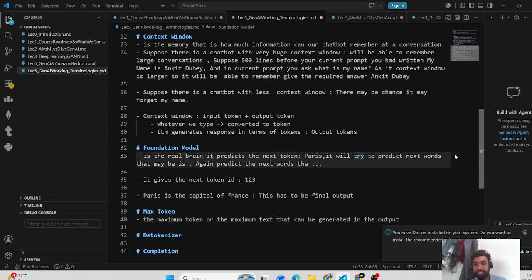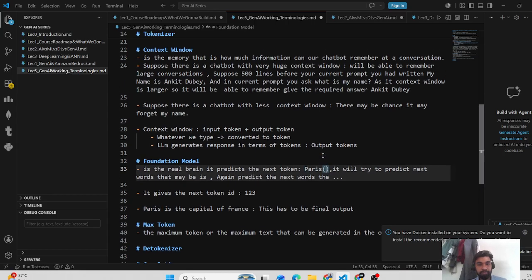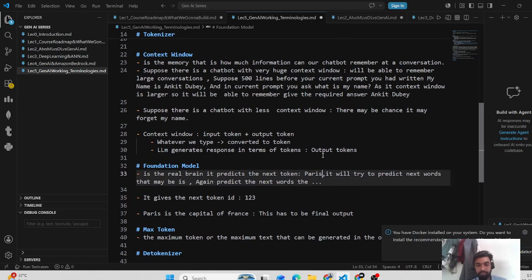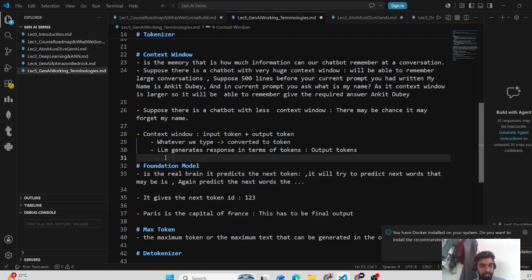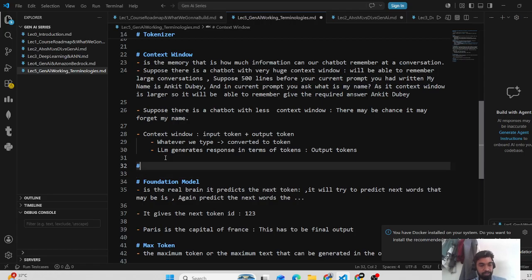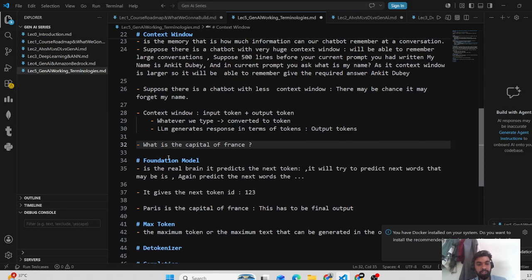I gave you the example of Paris. The question was, what is the capital of France? So the foundation model is the real brain. It produces the next token.